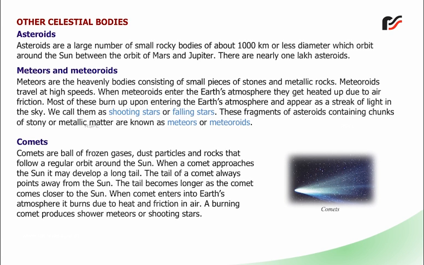Comets. Comets are balls of frozen gases, dust particles and rocks that follow a regular orbit around the Sun. When a comet approaches the Sun, it may develop a long tail. The tail of a comet always points away from the Sun. The tail becomes longer as the comet comes closer to the Sun. When a comet enters into Earth's atmosphere, it burns due to heat and friction in air. A burning comet produces shower meteors or shooting stars.